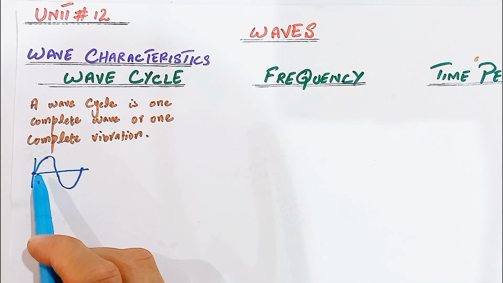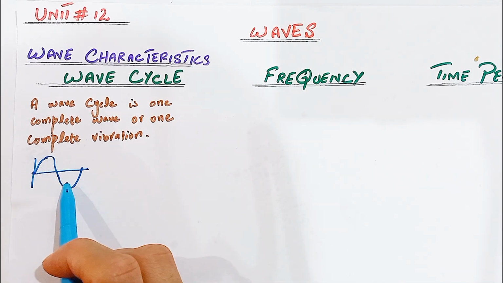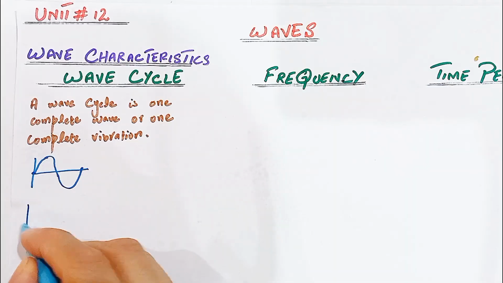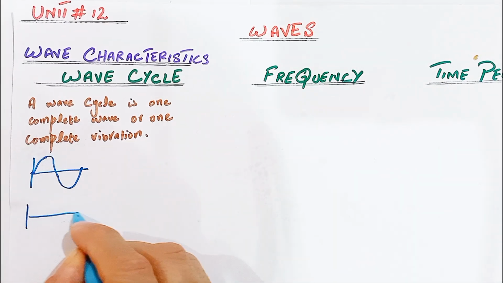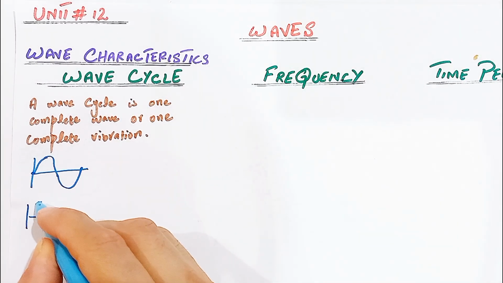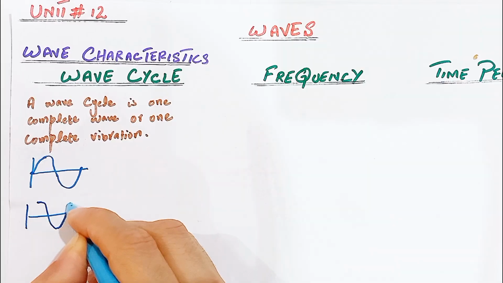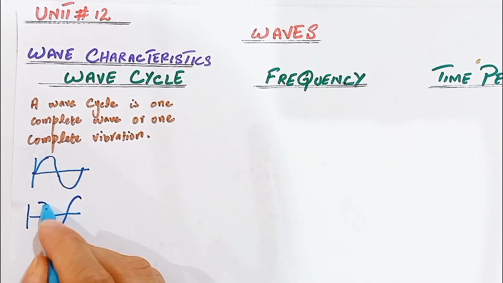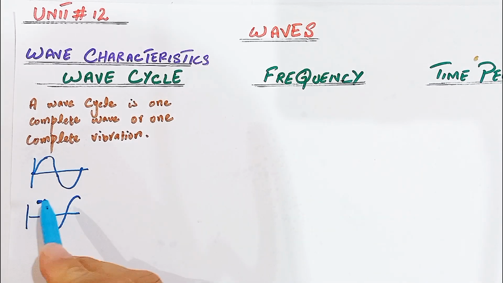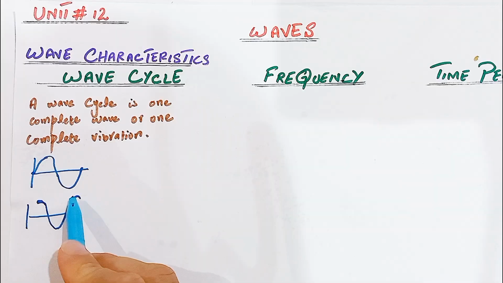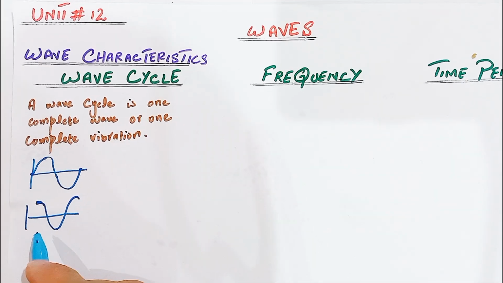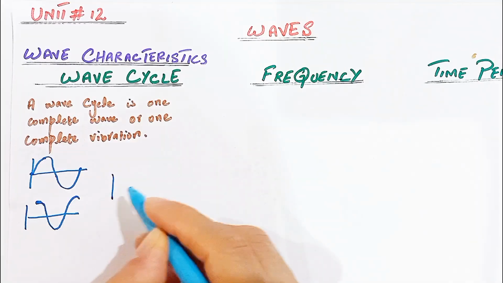A complete wave can be one crest and one trough, and it can start from the crest. Here we take the crest. A wave starts from the crest and returns to the same position. So crest to crest also makes one complete wave. Here we also take another example. In the other example, we take the trough.